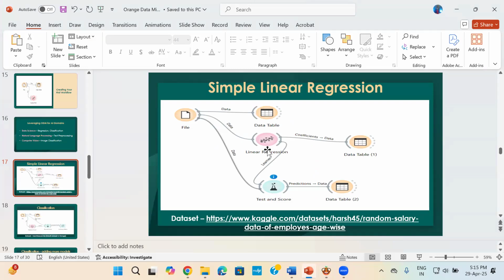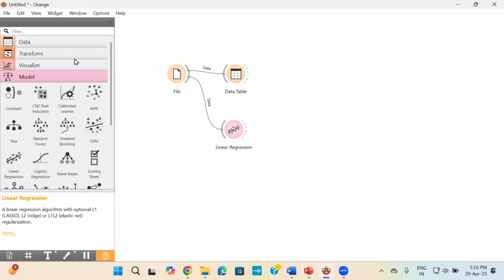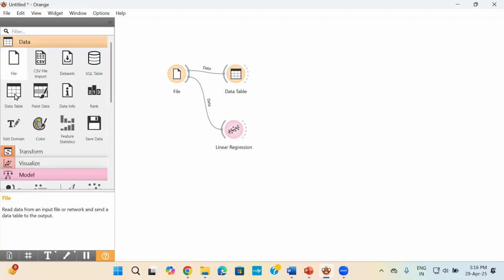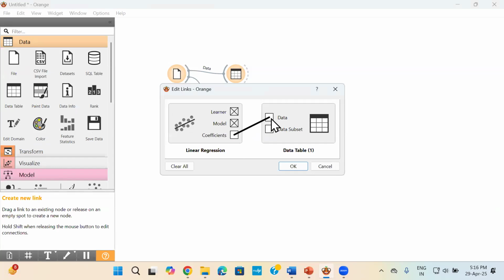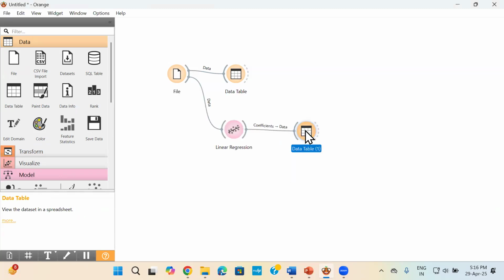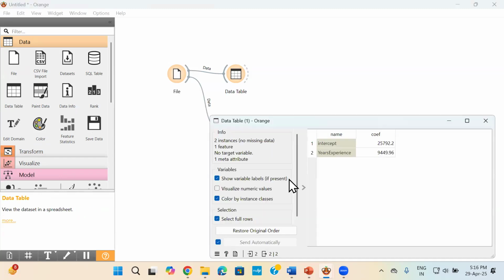Now the next part is I want to find out my linear regression equation. So I put this in a data table and it will ask me, do you want to see the coefficients out of the data? Yes, I want to see my linear regression coefficients. So I will click on OK. And if you double click here, now this will show you your linear regression coefficients.